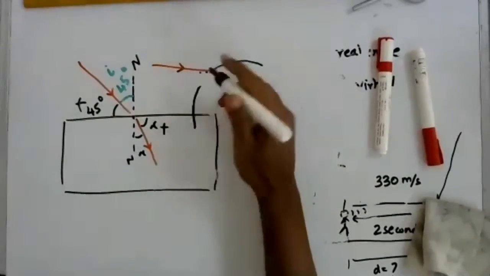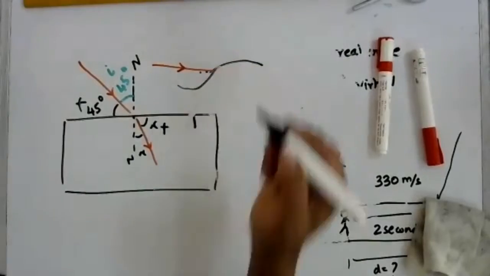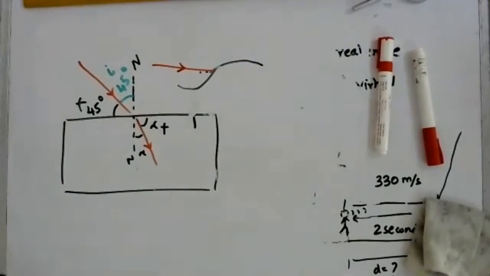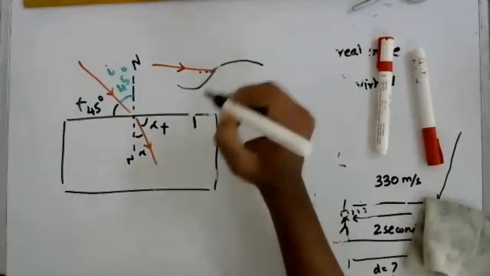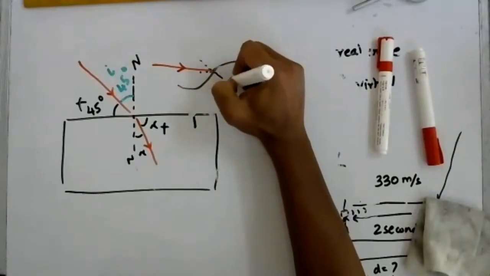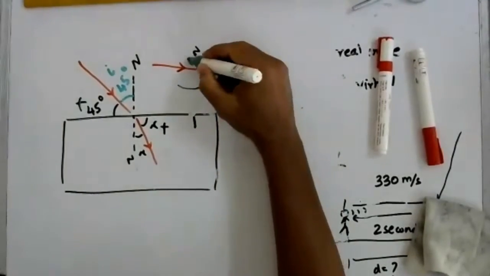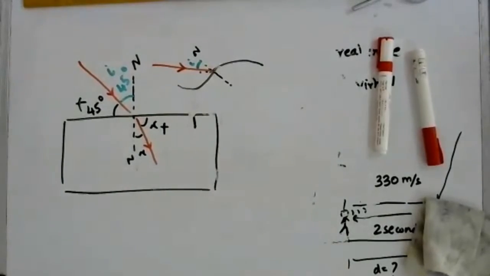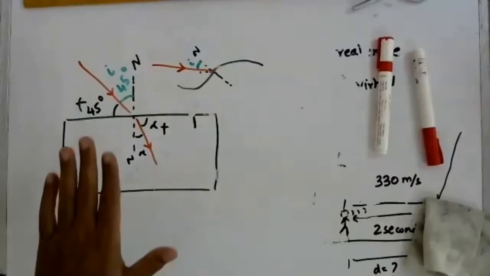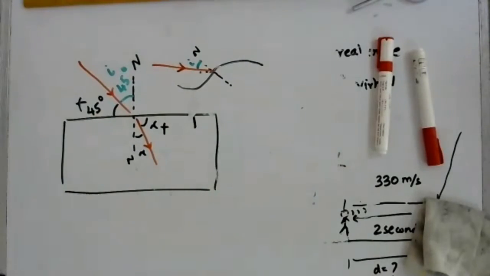And what if the curve is not like this? It can be any kind, right? It can also be curved like this. So that is the reason why at that point of incidence we always draw a perpendicular, and then we say that the angle of incidence is this angle. That is why the angle of incidence is always between the ray and the normal. So don't make that mistake and lose 1 mark or maybe even 2 marks for that part. So that is one thing that I wanted to say in light.